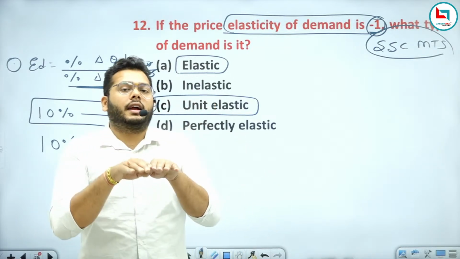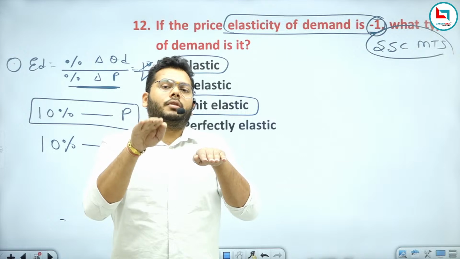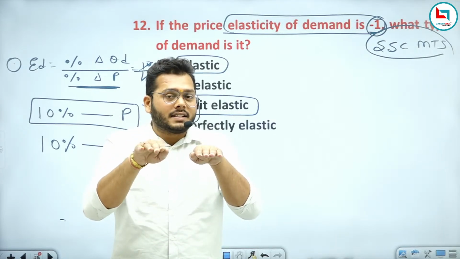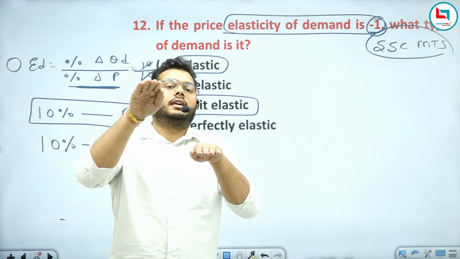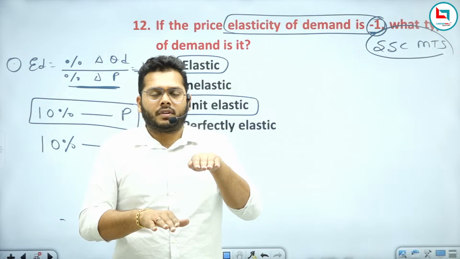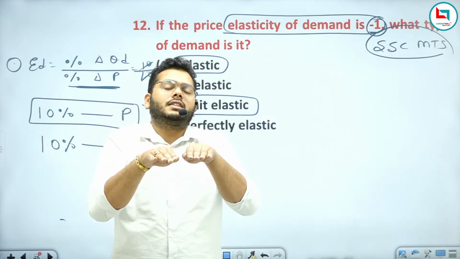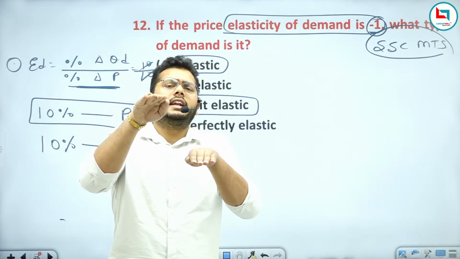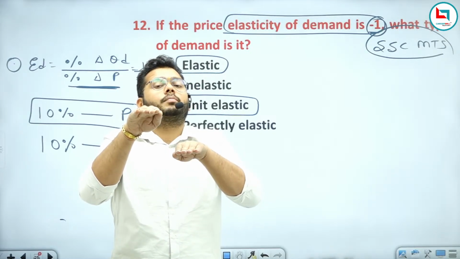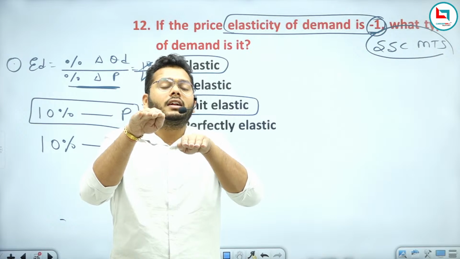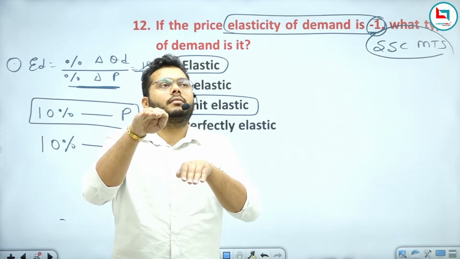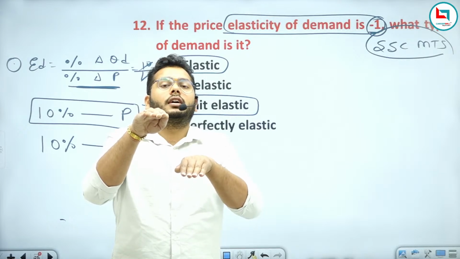Try to understand this: if this is the variable of price and this is the variable of quantity demanded. Let's say the price changes by 10%; change means it may either rise or fall, right? So if there is a rise in the price of any good by 10%, but in respect of that change, your demand decreases by, let's say, 30%.